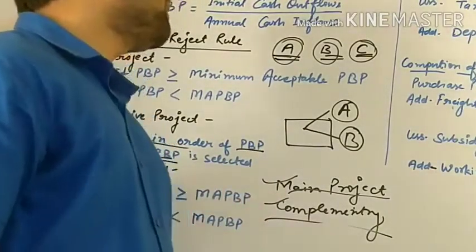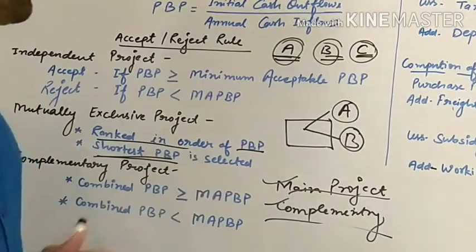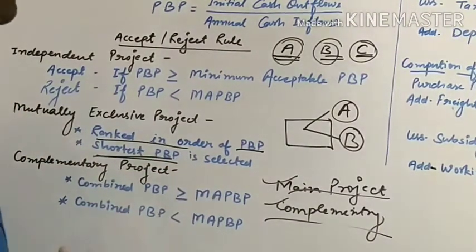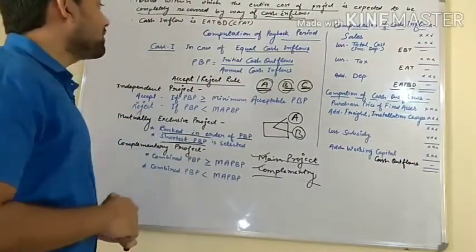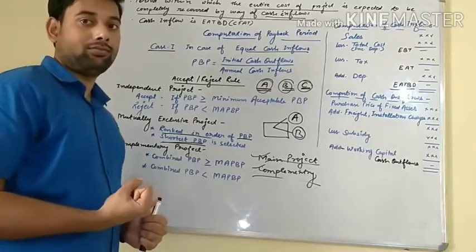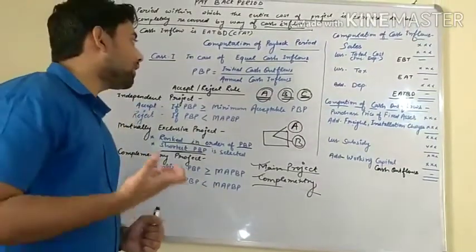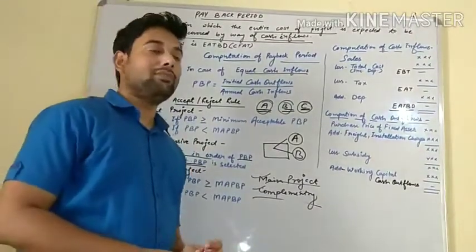Let's see the first merit: easy to understand. You can see it is so easy. We have to find the cash inflow and outflow, and after that we find our payback period. The second merit is that it uses cash inflows instead of accounting data. It does not use accounting data; it uses cash inflow. Let's see the demerits.